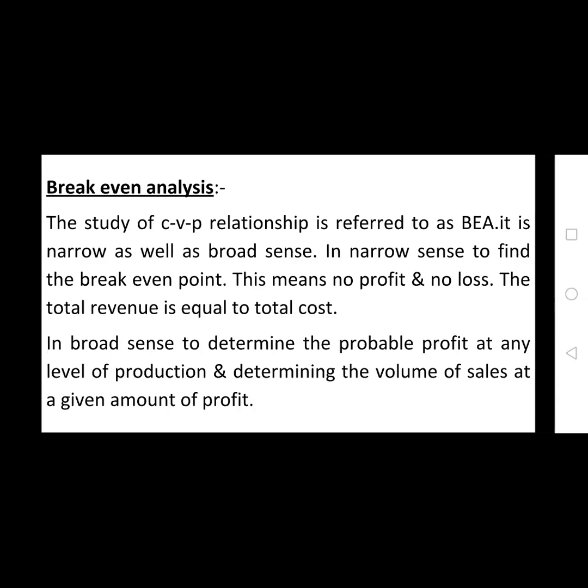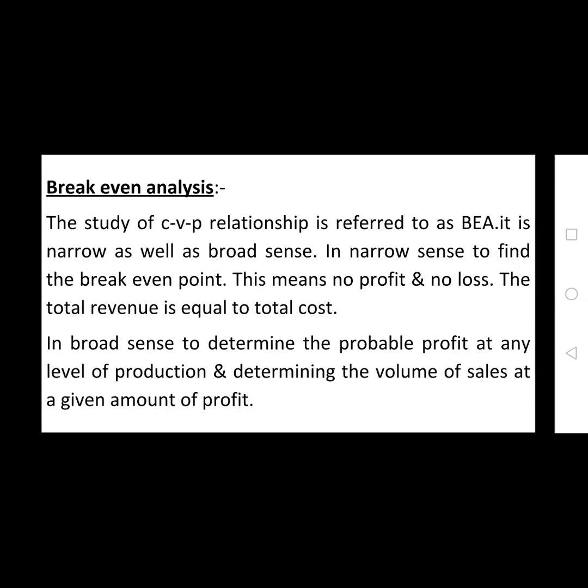So you may have a doubt: without profit, why is the organization ready to take the risk of producing an output? What is the benefit of the break-even point, no profit and no loss? No profit and no loss means the cost of the output production is equal to the income to the organization.